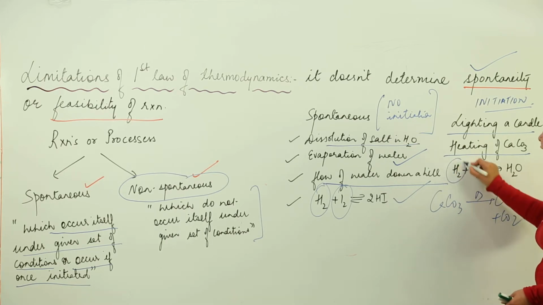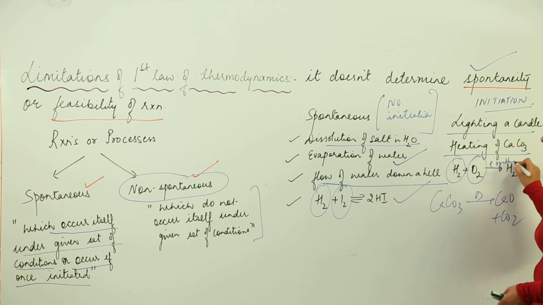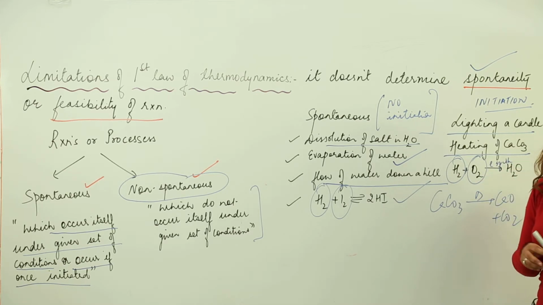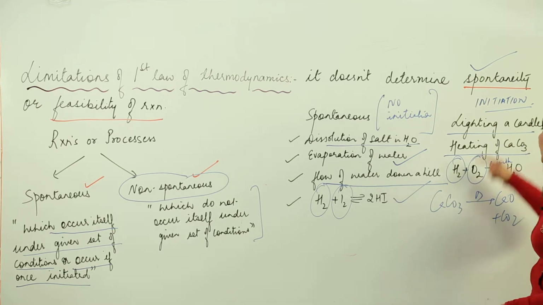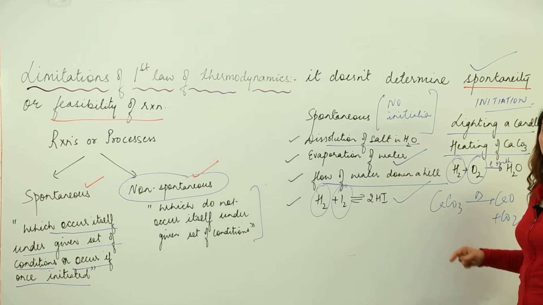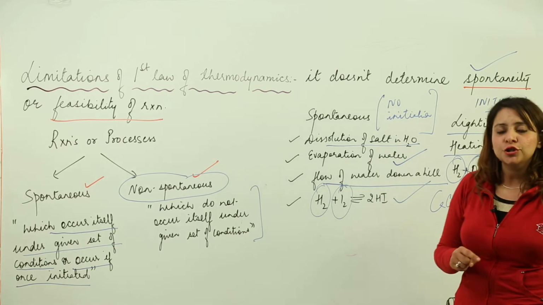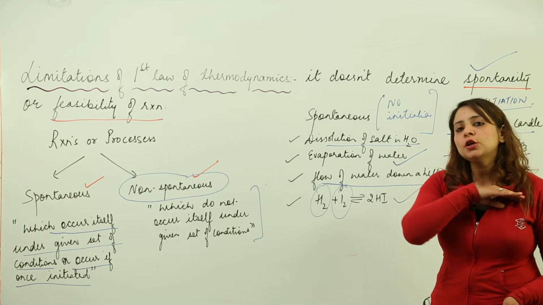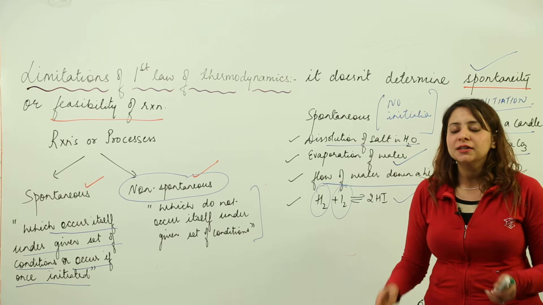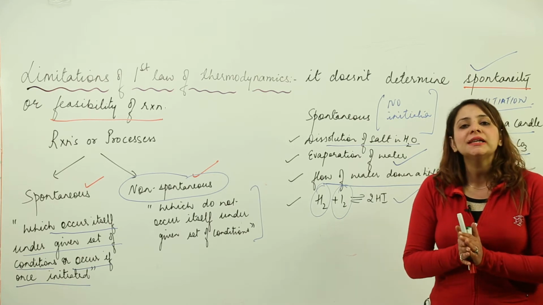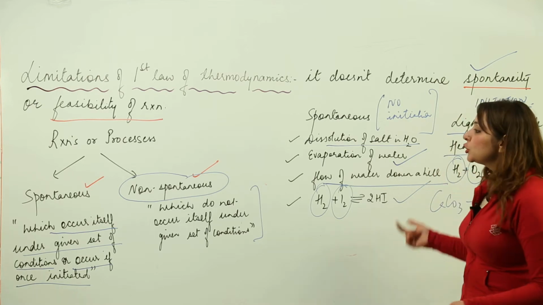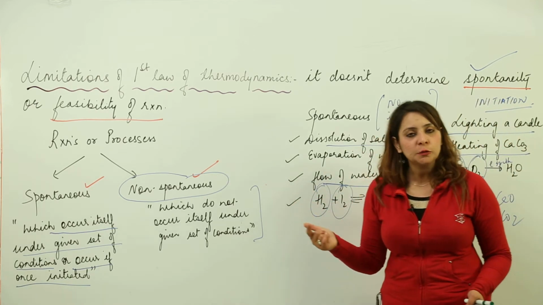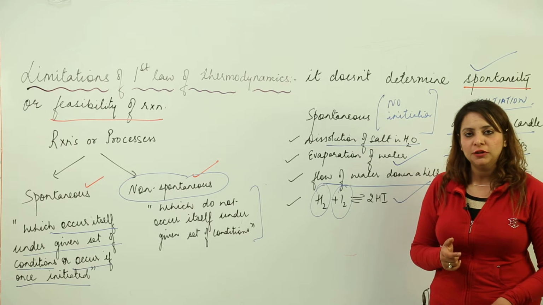Again, if you have hydrogen gas and oxygen gas and you pass an electric spark, they have a tendency to react and form water. So these are also spontaneous, but here we need to provide certain initiation, and the initiation is not required throughout the process. It is just required in the beginning, and once it is initiated, the process has an urge to happen by itself. So these things are not explained by the first law of thermodynamics.